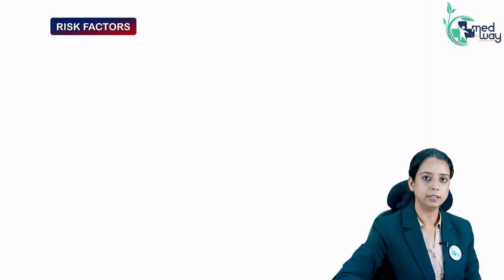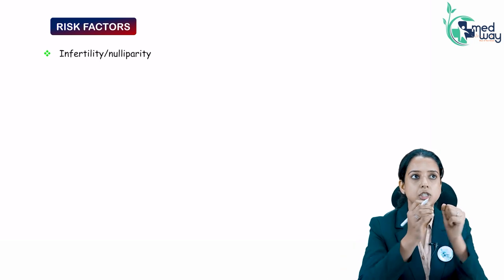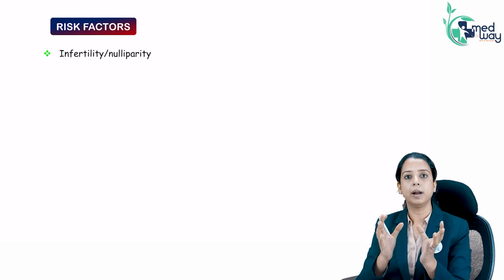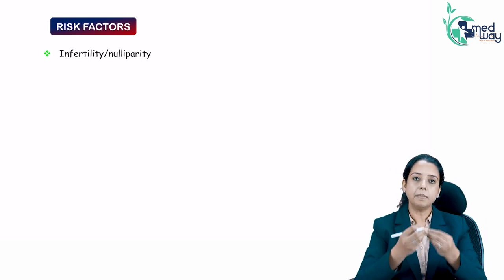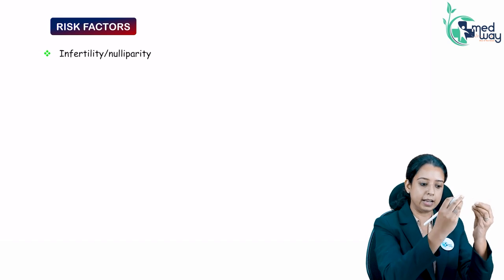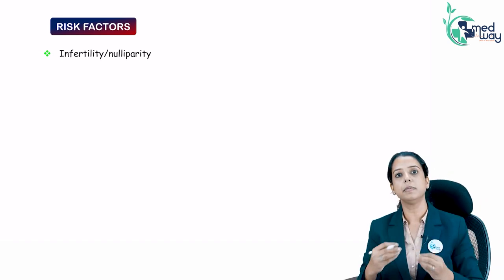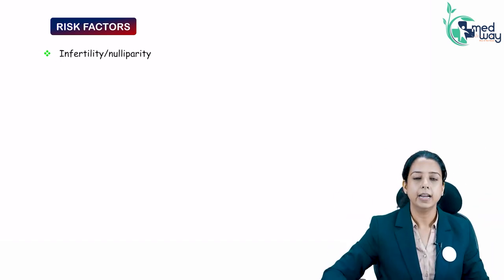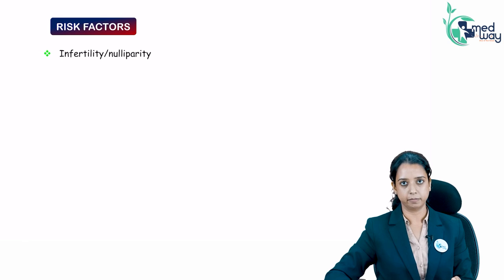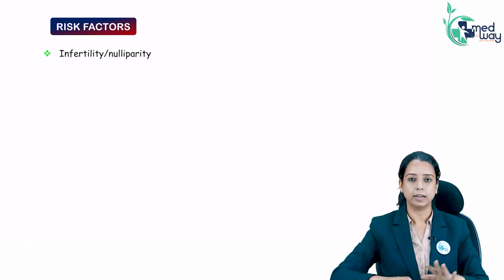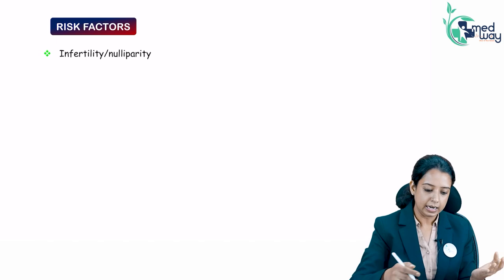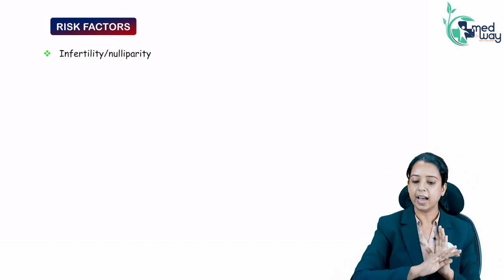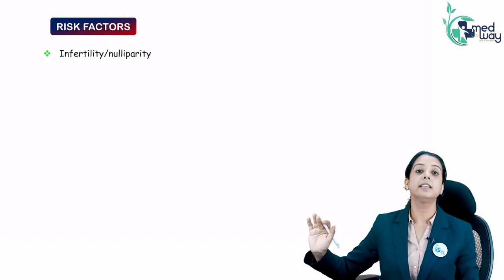Okay, what are the risk factors? So why is endometriosis happening? Whenever the patient is bleeding, there is some regurgitation. As such, the menstrual blood has to come out through the vagina. But instead of coming out through the vagina, if some of it regurgitates through the tubes into the cavity, into the pelvis, that will give rise to endometrium. So whenever there is more bleeding, the risk of endometriosis is more. Like in an infertile patient who has never been pregnant, she has been menstruating all her life, the risk is more.